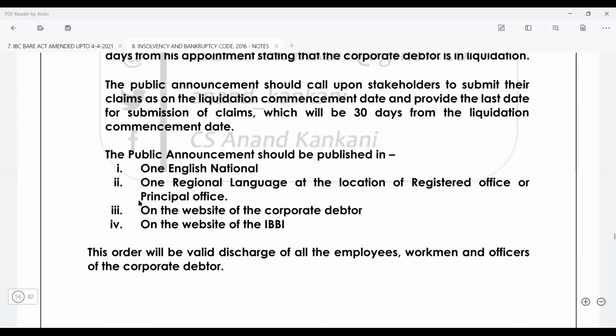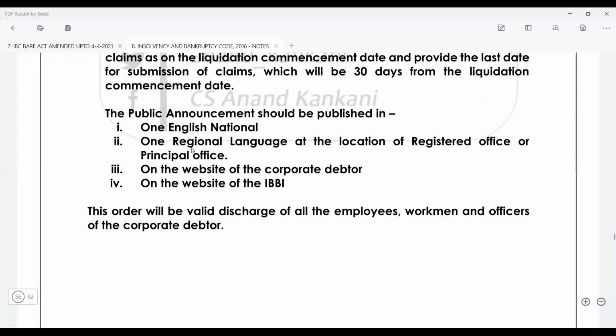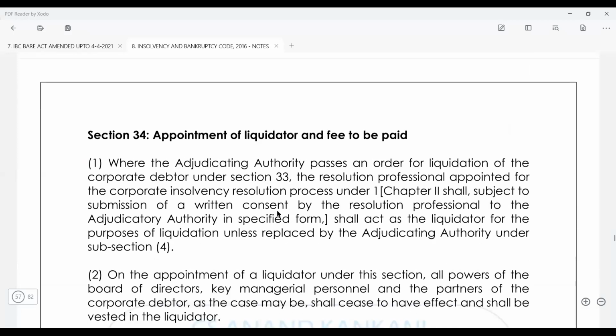And the public announcement will be made, right? And if you see, public announcement is the same everywhere. Can you see, same as takeover regulation? If you see the public announcement, even in mergers and amalgamation also, everything is the same. One in English, one in a regional language. Another, it will be placed on the website of the corporate debtor and also on the website of the IBBI, right?